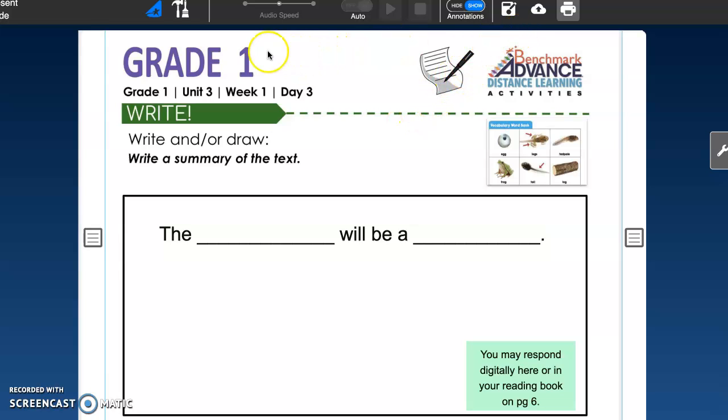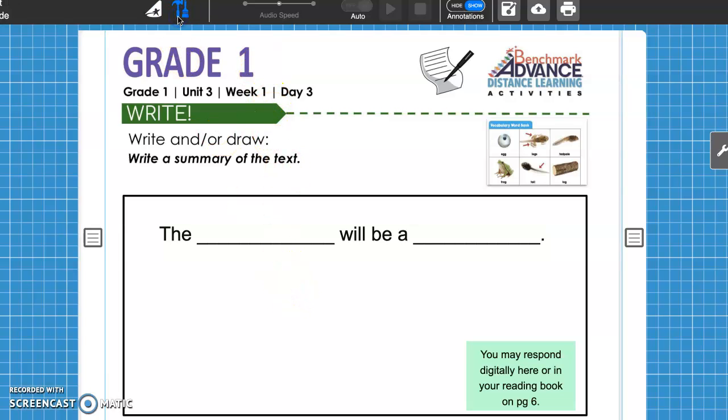Just as a reminder, if you're going to answer digitally, we're going to change to the edit mode. Grab that tool, and then you can write right on to the text. Don't forget to save your changes after you're done writing.